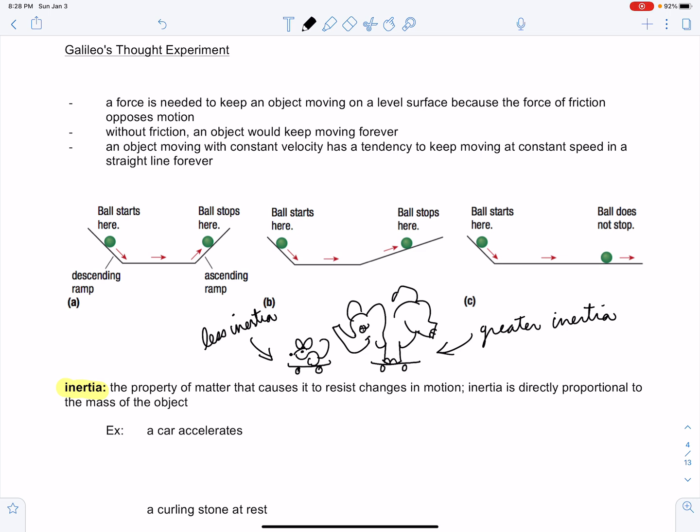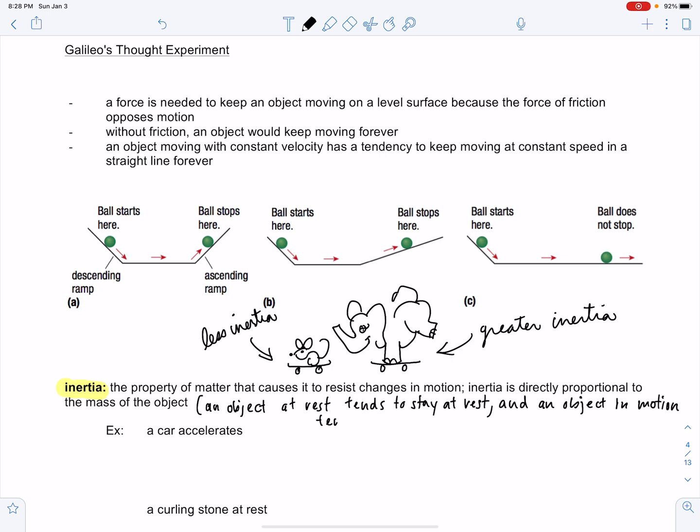In fact, a very common way to express inertia is by saying an object at rest tends to stay at rest and an object in motion tends to stay in motion.